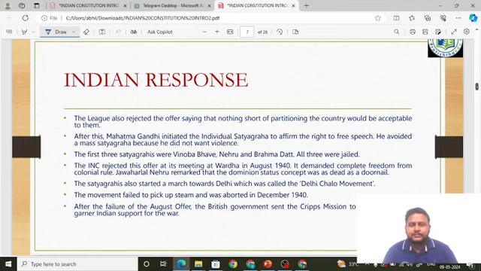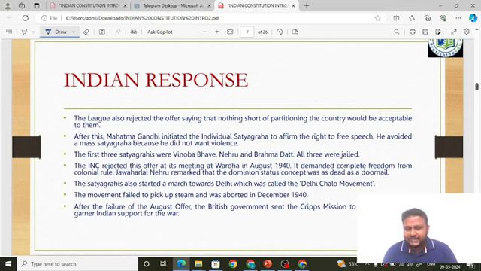Coming to Congress, they were not happy with the British taking the decision that Indians should participate in the Second World War without the consent of the Indians, and the idea of dominion status was also not okay with the Indians. I'll explain about dominion status when I go to the Cripps mission. Also, when they said the representative body would be formed after the war, that did not satisfy the Indian National Congress. Because if the British win the war, they will become even more powerful. When they become even more powerful, do you think they will give us freedom? Definitely not. That is why the Congress were apprehensive about the August offer.